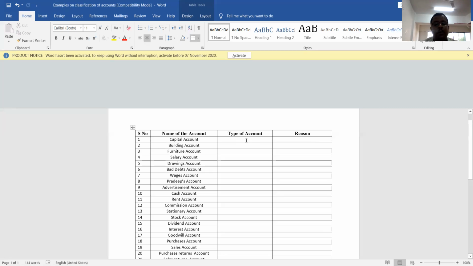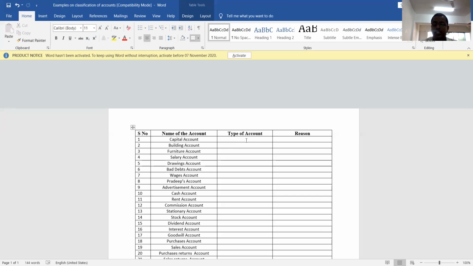So first one is capital account. You should know the meaning of the term, then only you can decide which account it is. What is capital? Capital is nothing but money contributed by owner into the business. So here capital is representing owner. Actually, in personal account, there are three types of accounts: natural personal account, artificial personal account, and representative personal account.